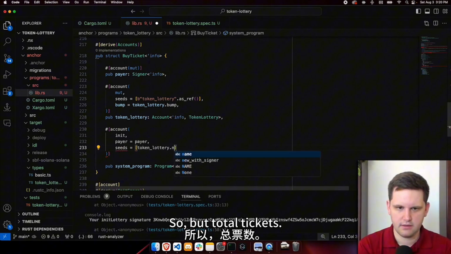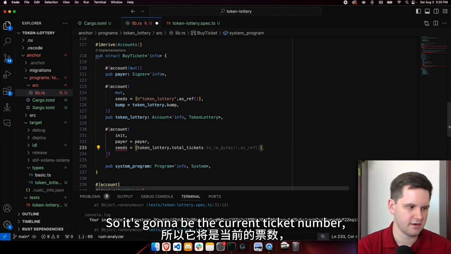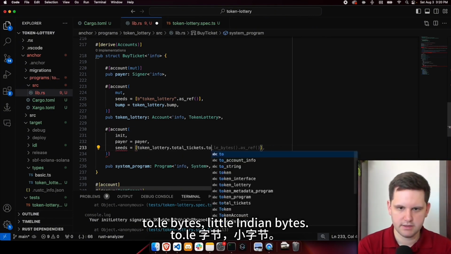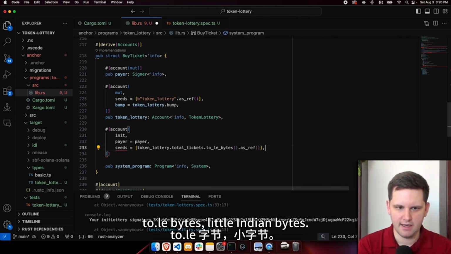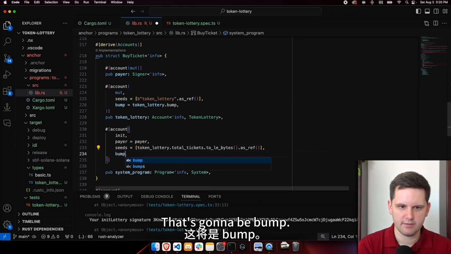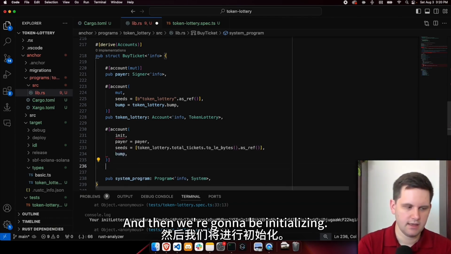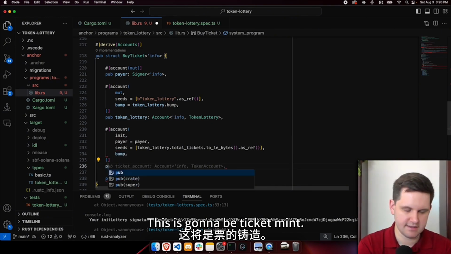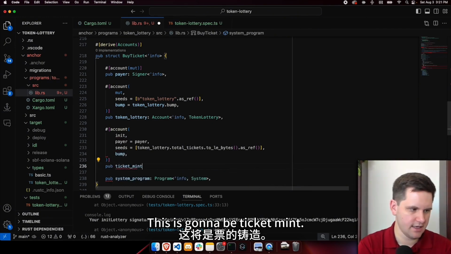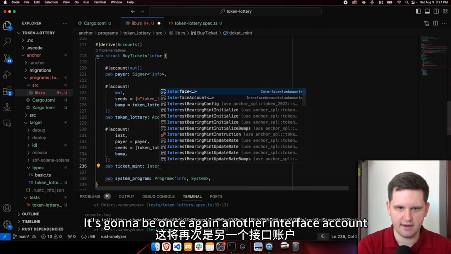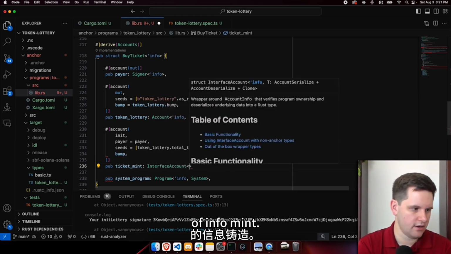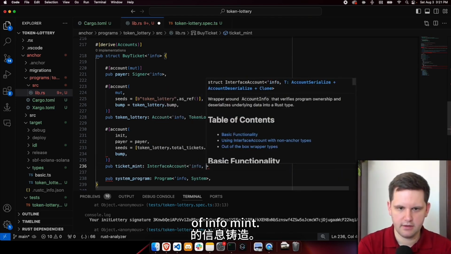So what total tickets. So it's going to be the current ticket number, to_le_bytes, little endian bytes. That's going to be bump. And then we're going to be initializing this. This is going to be ticket_mint. It's going to be once again another InterfaceAccount of Mint.